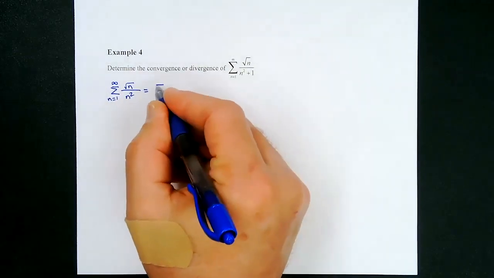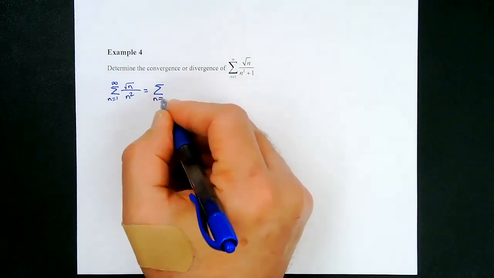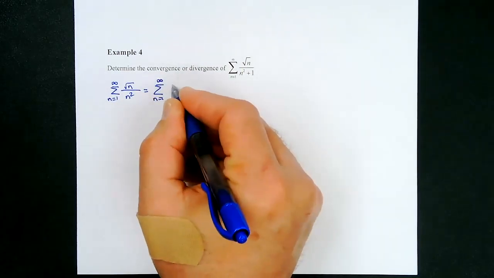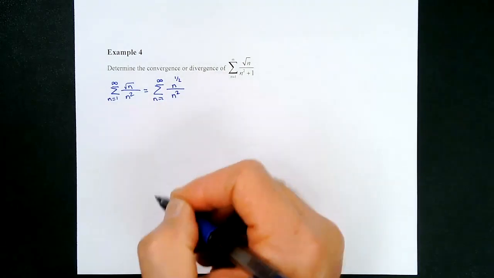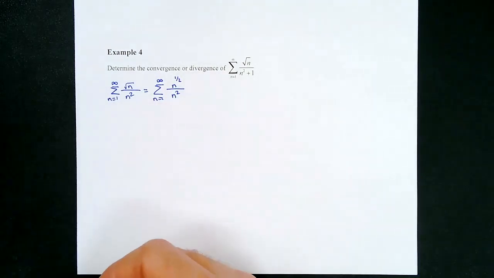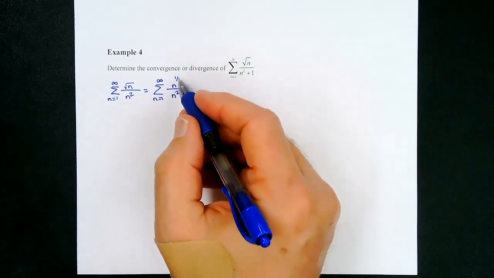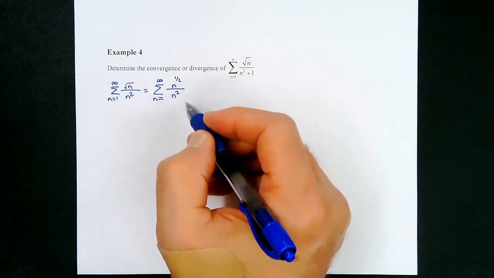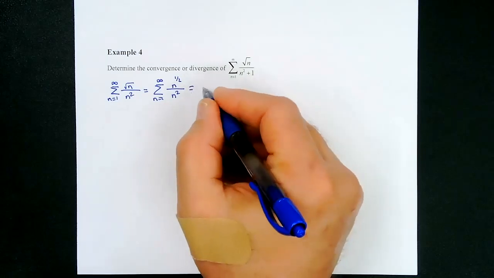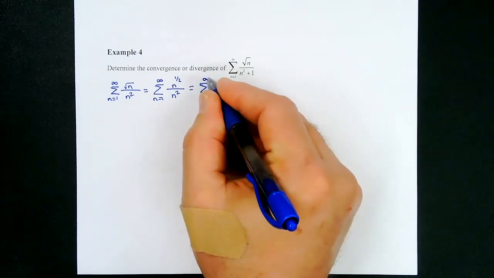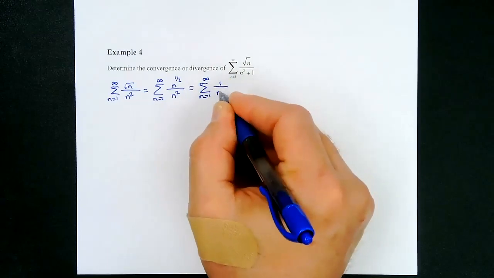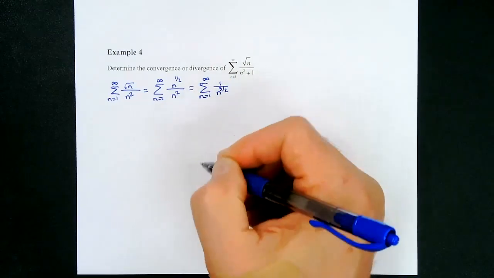That becomes the sum of n to the 1/2 power over n squared. So we would do 1/2 minus 4/2, which is -3/2. So the power is -3/2, and that's the sum from n equals 1 to infinity of 1 over n to the 3/2 power.